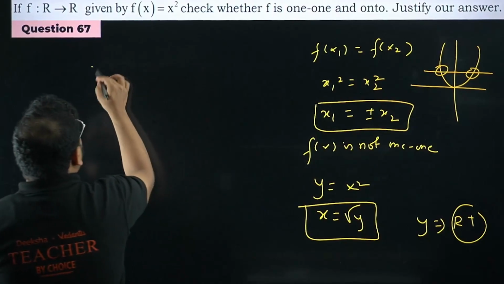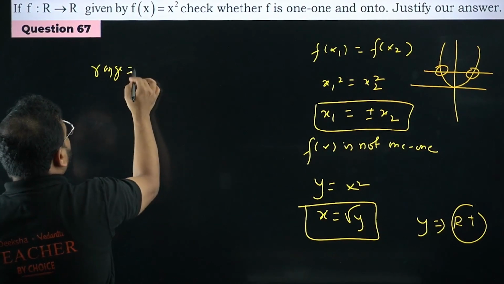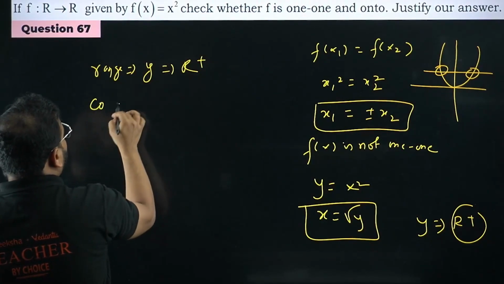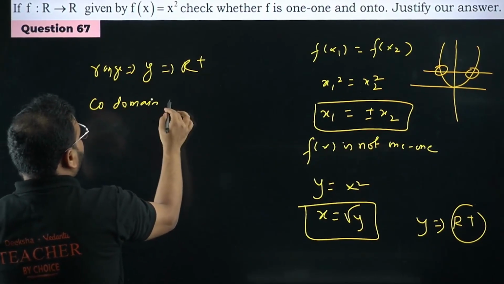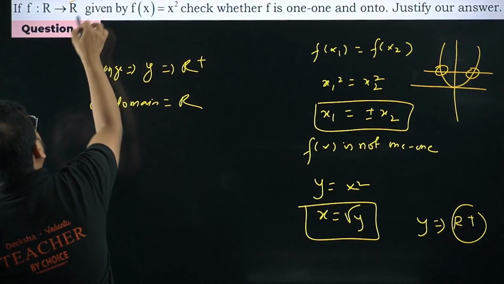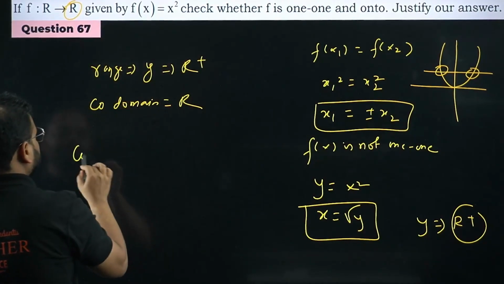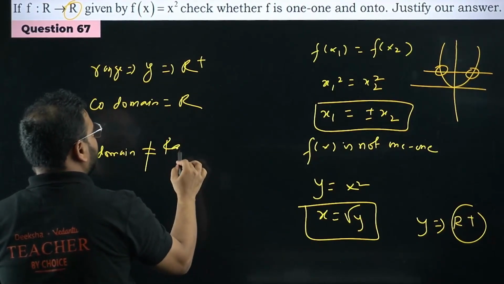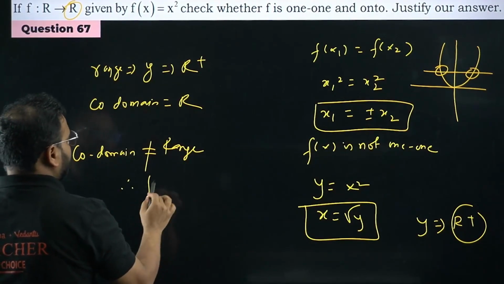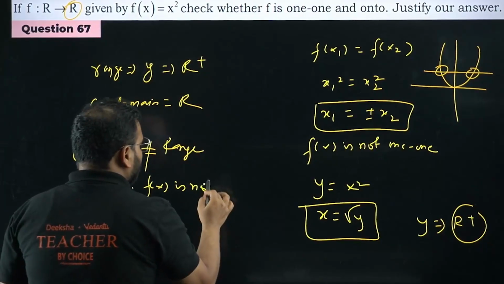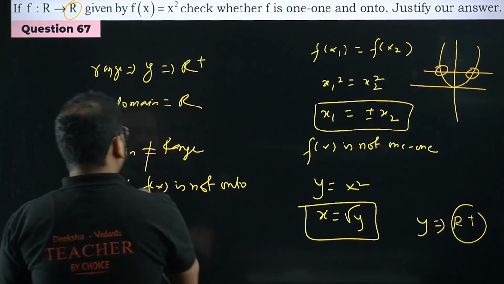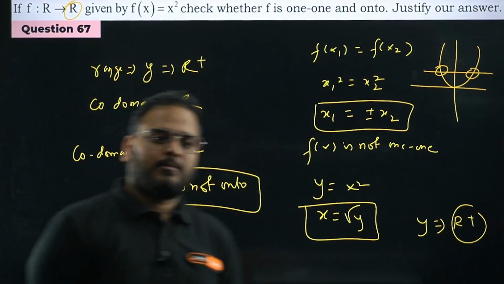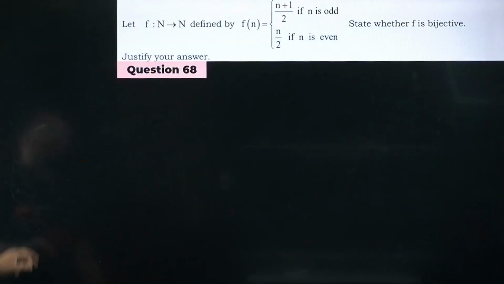Check here. The range value is coming out to be y as only positive real numbers, where the codomain is given as all real numbers. Please check here. It means the codomain is not equal to the range. Hence, f(x) is not onto. f(x) is not onto. Is it clear? Please check. Done? Yes, sir.